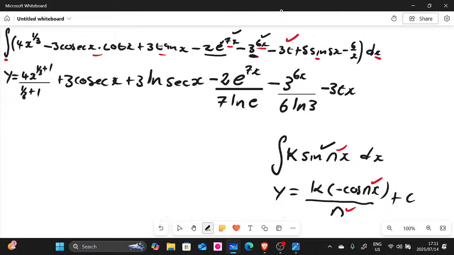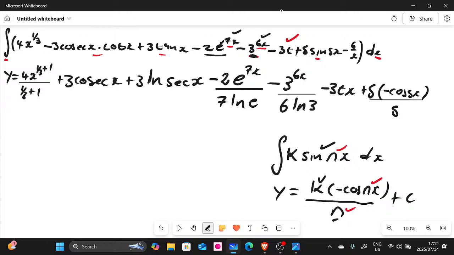So let's do it here. We can say minus, or let's just say plus to make our life easier. We have 5 here. Our 5 is k. And then we have the integration of sine, which is negative cos 5x. And then, let's not forget, we must divide by n, which is the 5 there.